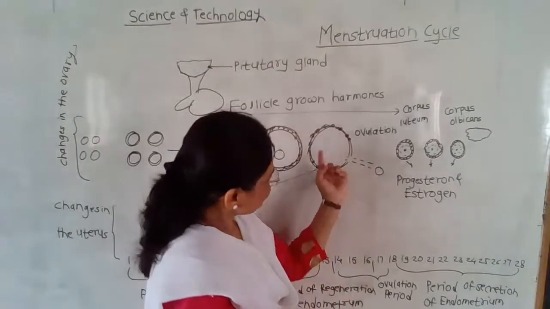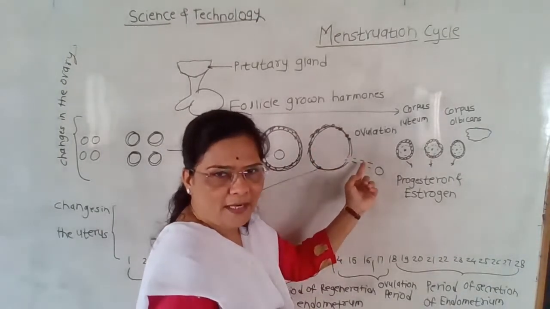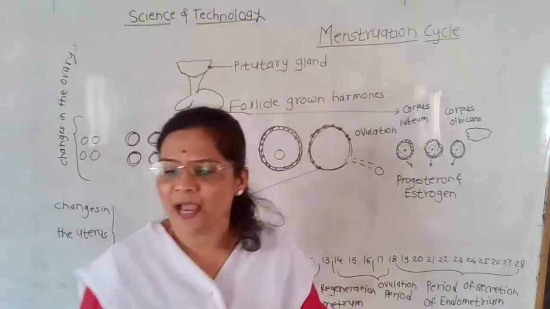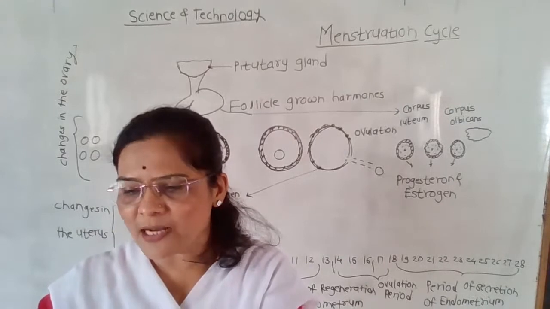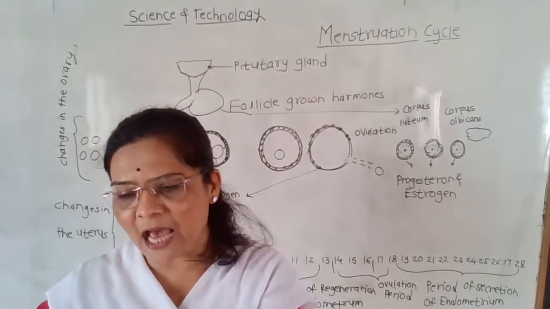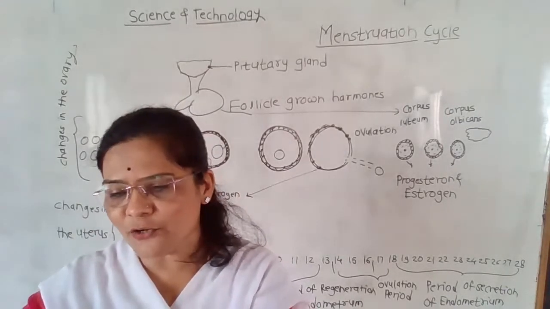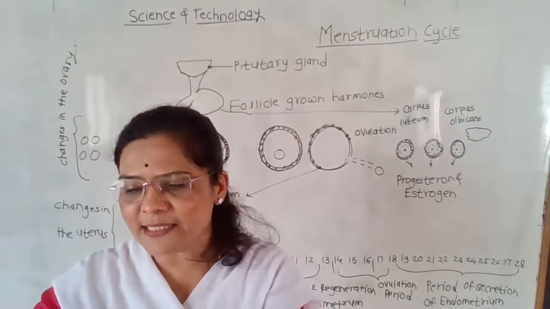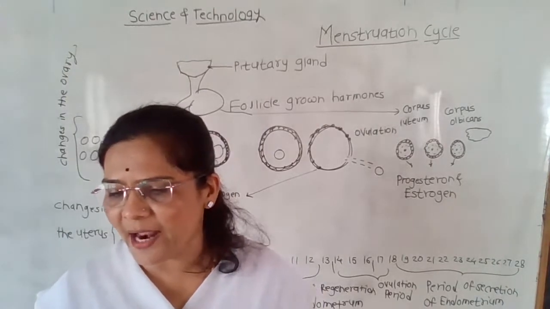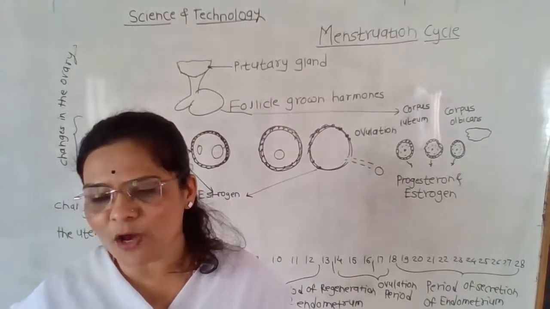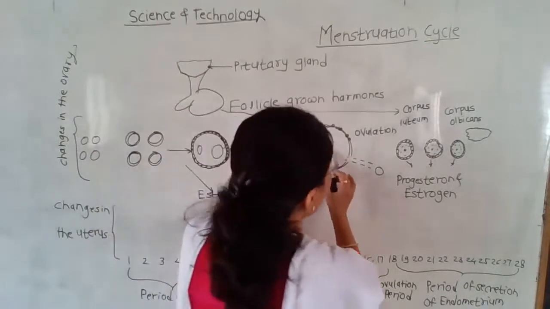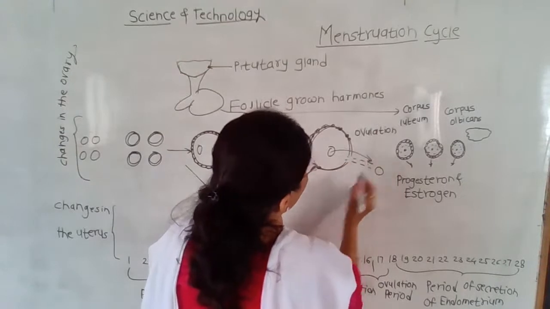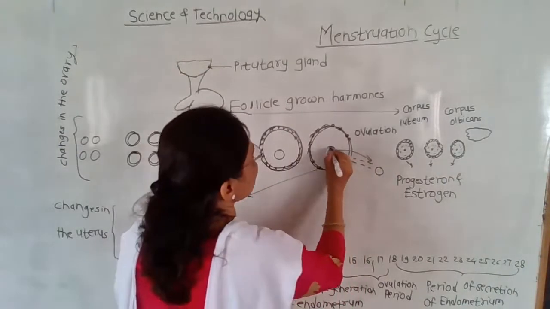That is why after the subsequent development, one ova is released, and after that the follicle bursts under the effect of luteinizing hormone. The development of the oocyte is released, and this is called ovulation, and the remaining tissues of the burst follicle remain.